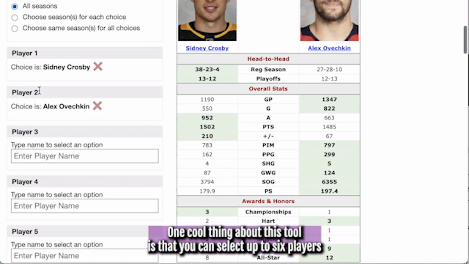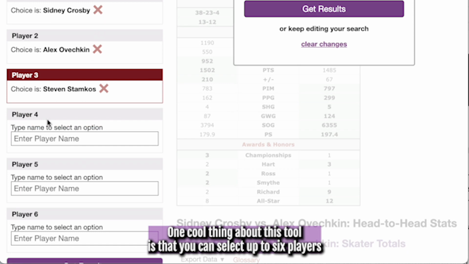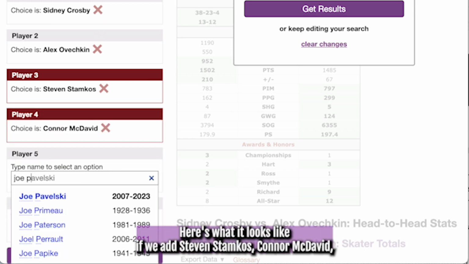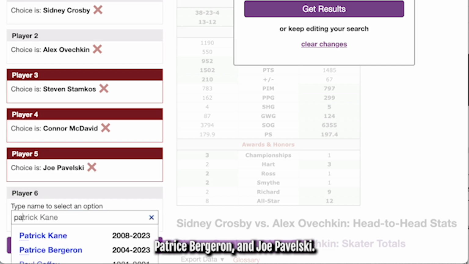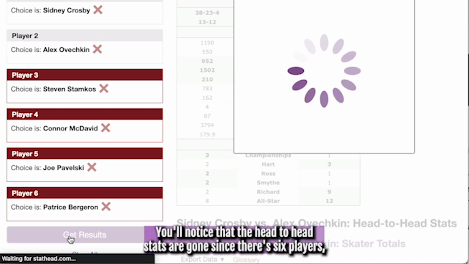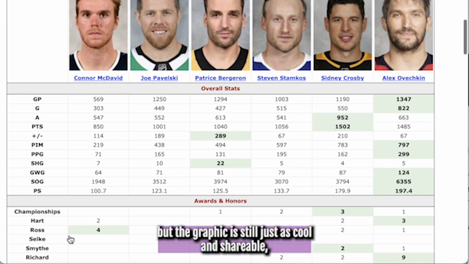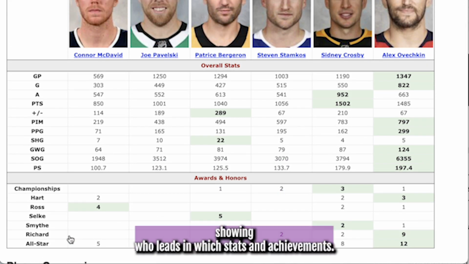One cool thing about this tool is that you can select up to 6 players for the comparison. Here's what it looks like if we add Steven Stamkos, Connor McDavid, Patrice Bergeron, and Joe Pavelski. You'll notice that the head-to-head stats are gone since there's now 6 players, but the graphic is still just as cool and shareable, showing who leads in which stats and achievements.